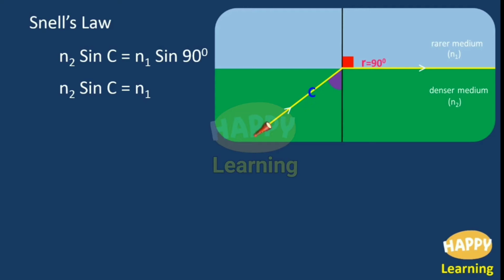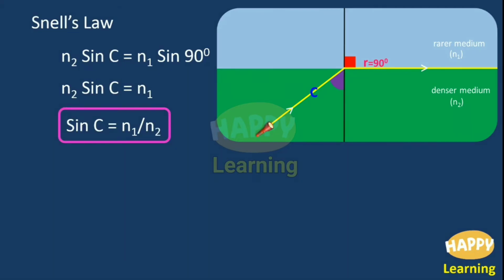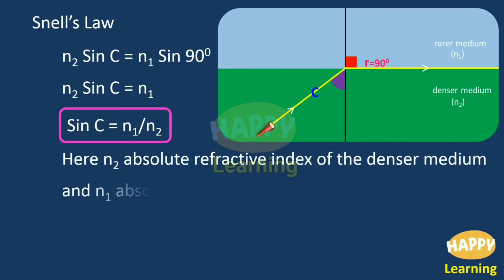You know, sin 90 is equal to 1. Therefore, on the LHS, N2 sin C stays as it is, and N1 stays as it is. In place of sin 90 degrees, I have written 1. Then sin C is equal to N1 by N2. Here, C is the special angle that is called the critical angle. N2 is the absolute refractive index of the denser medium, and N1 is the absolute refractive index of the rarer medium.